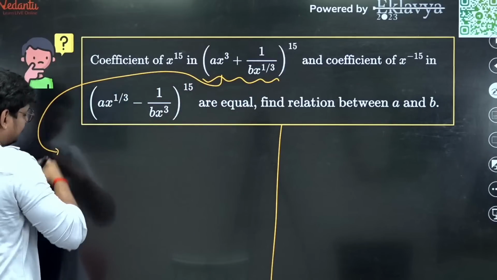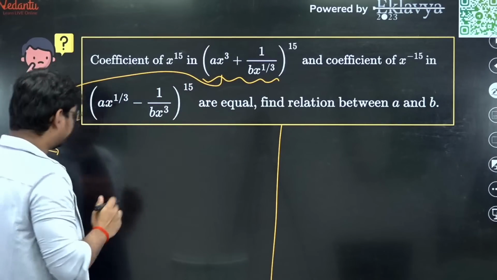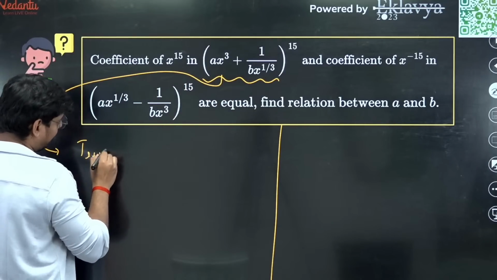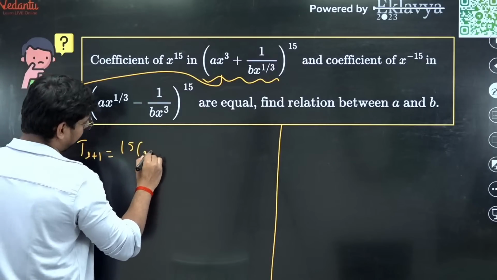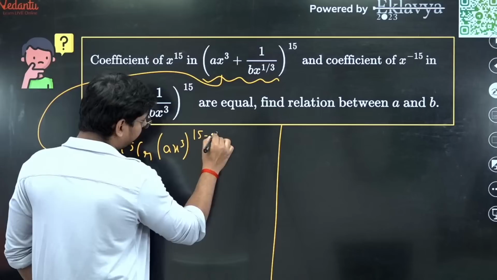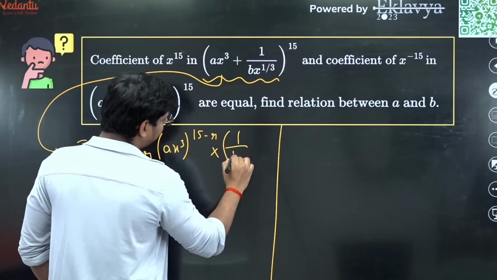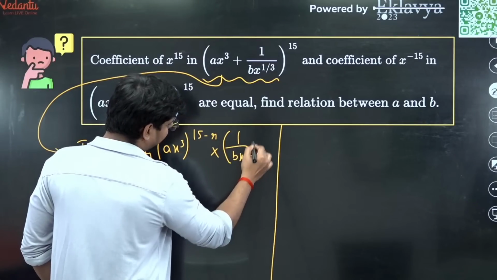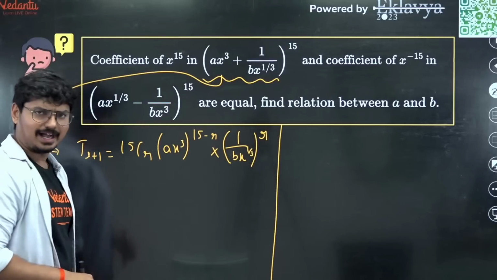Now, let us say for this particular expression, let me write down the general term. T R plus 1 is 15CR into (A x cube) whole raised to 15 minus R into (1 by B into x raised to 1 by 3) whole raised to R. Agreed?